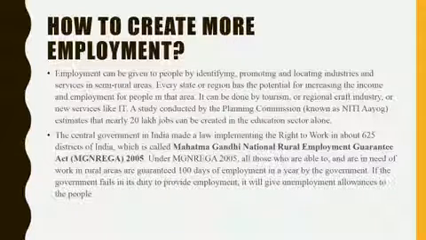And children, under this particular act, all those people who are able to work and who are in need of work in the rural areas are guaranteed 100 days of employment in a year by the government.